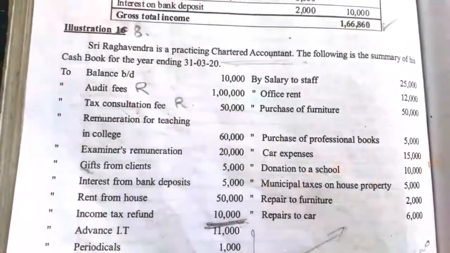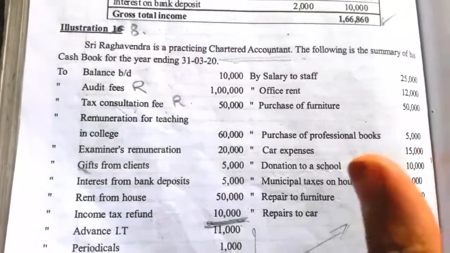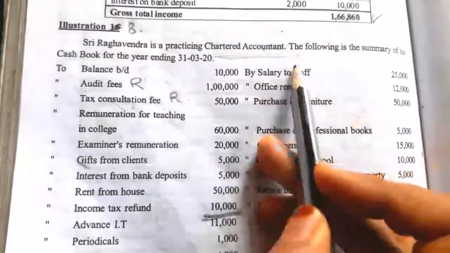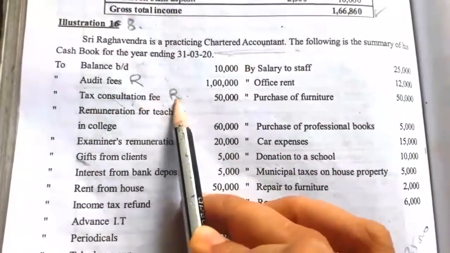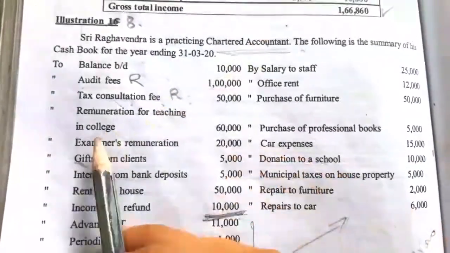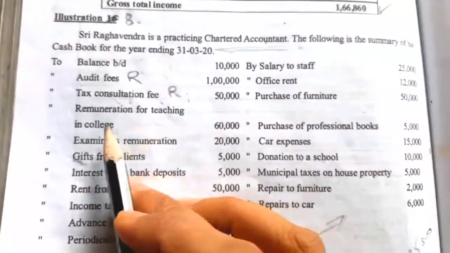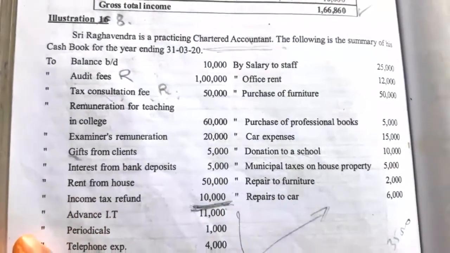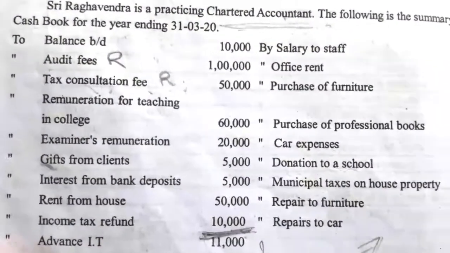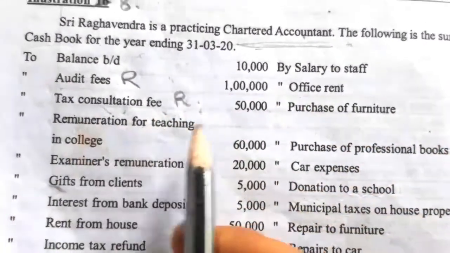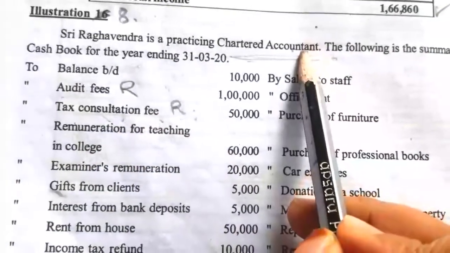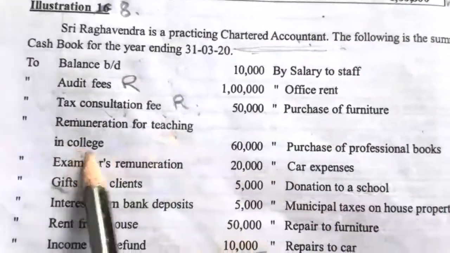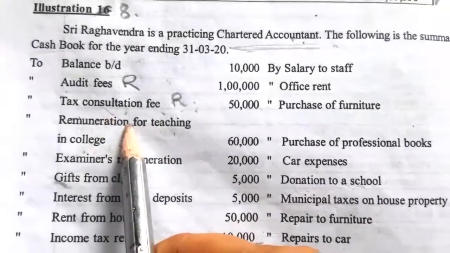So whatever fees the taxpayer pays to the chartered accountant is nothing but tax consultation fees. So it is a receipt to the chartered accountant for his profession. Then remuneration for teaching in the college. See here, remuneration for teaching in the college. So this chartered accountant is working in a college. From there he is receiving a remuneration.